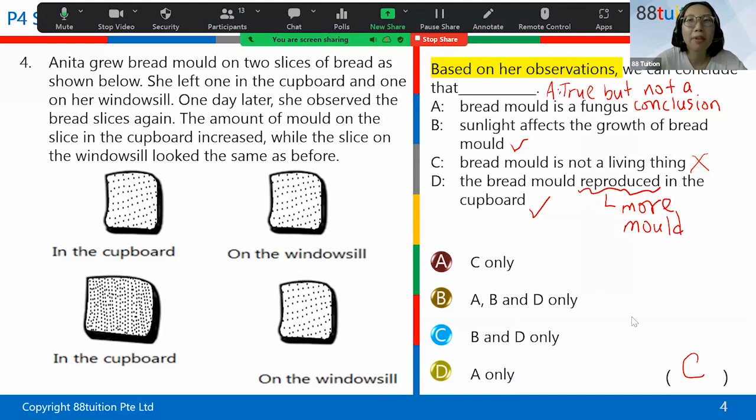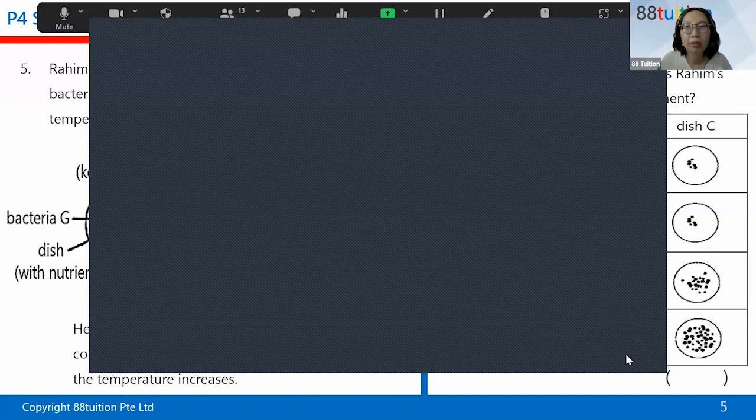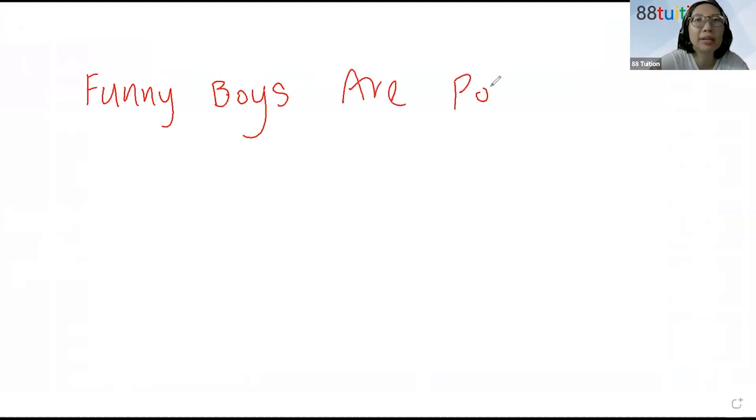Let me see if I have space. Next page. I don't have space. Now I'm going to new share, whiteboard. So in other words, you just remember your funny boys are popular. I told you already, my father always cracks jokes. He's very funny. So my father is my funny boy and he's popular with me.